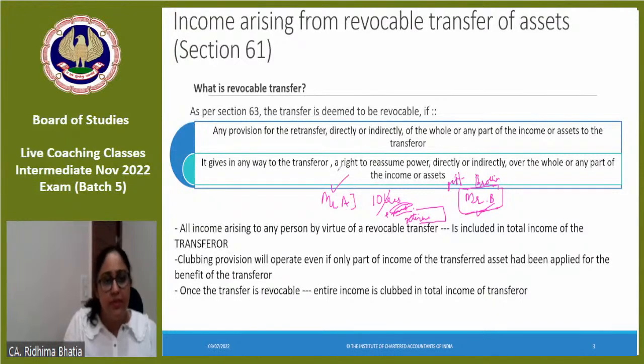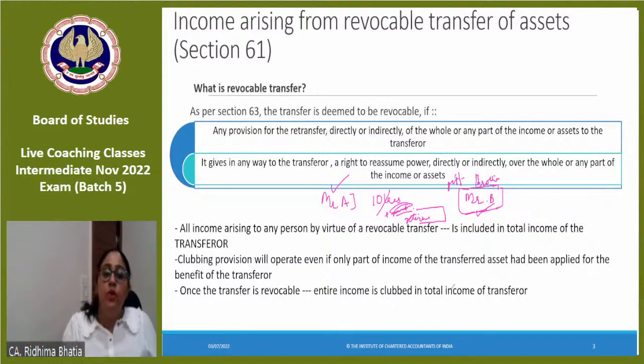Simple सी बात है, if a person is transferring something with the condition to get it back, or has any right on the income or the asset even after transferring, then that transfer is called revocable transfer. And for a revocable transfer, whatever income arises gets clubbed in the hands of the transferor. Simple.